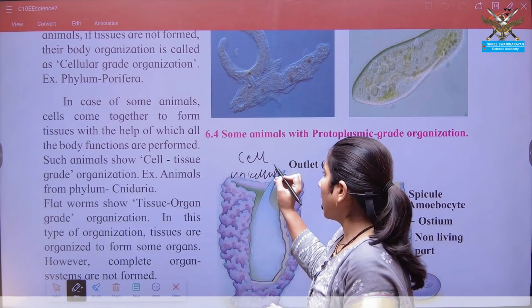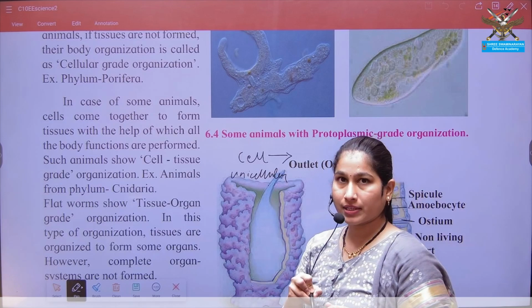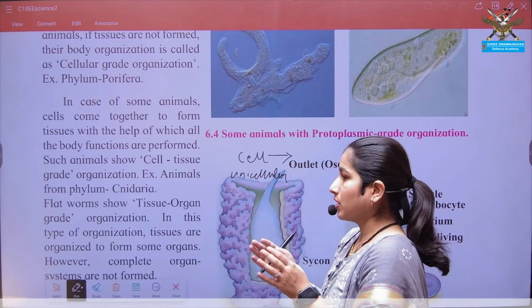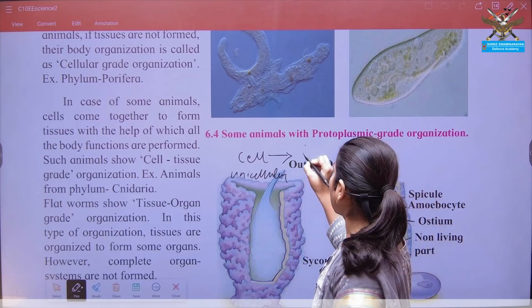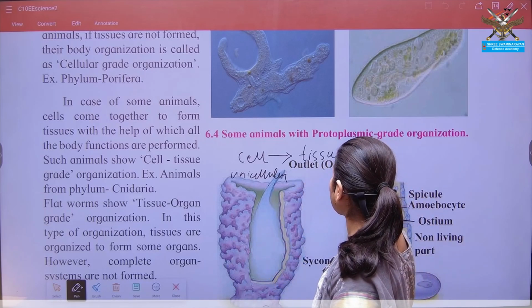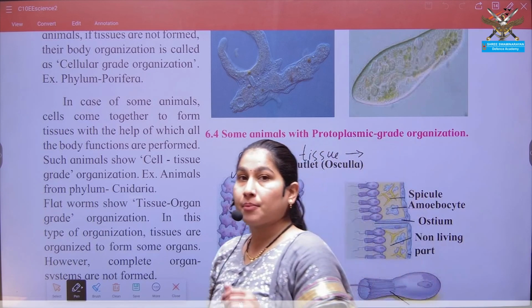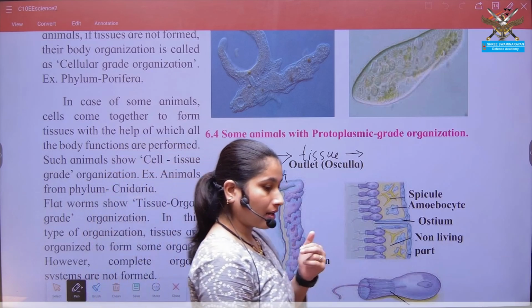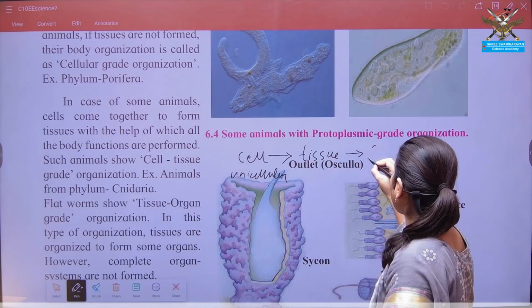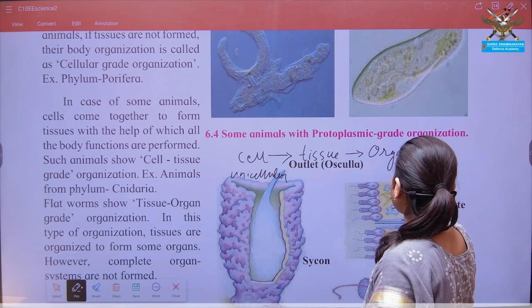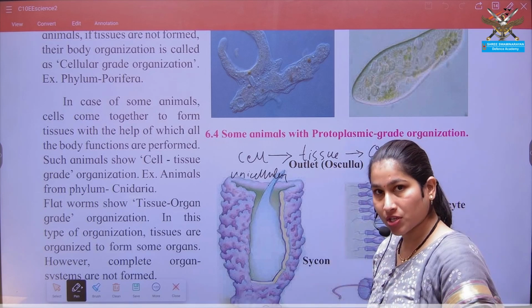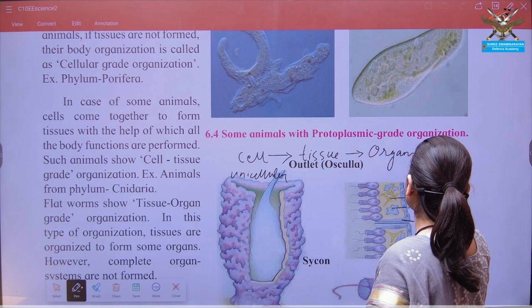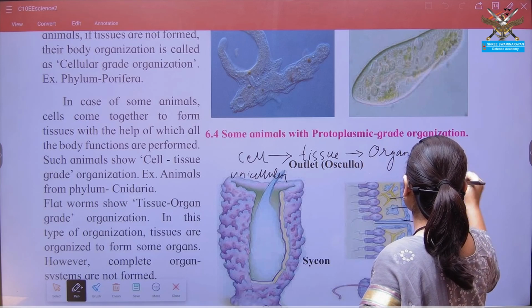But if these cells come together, one cell, two cells, or such clubbing of cells gives rise to tissue. When many tissues performing a similar function and having similar structure come together, they form an organ. And when such organs performing similar functions come together, it forms an organ system.